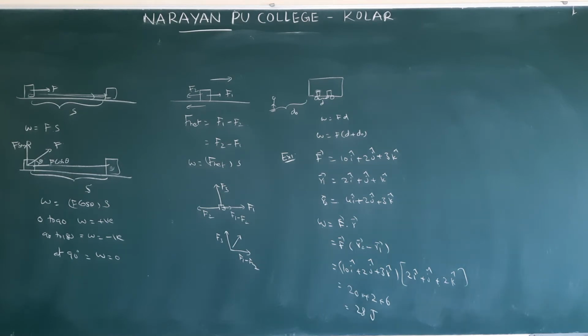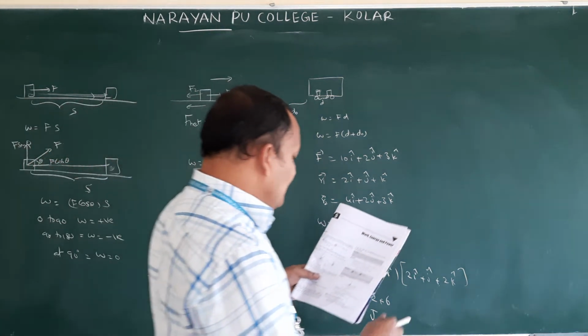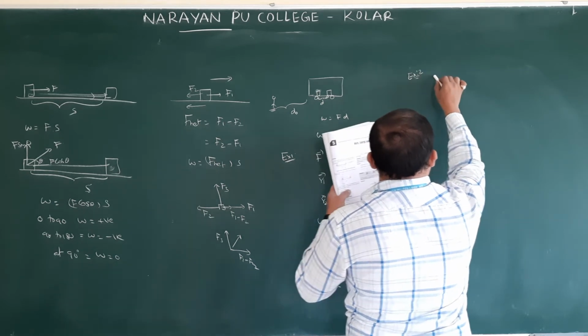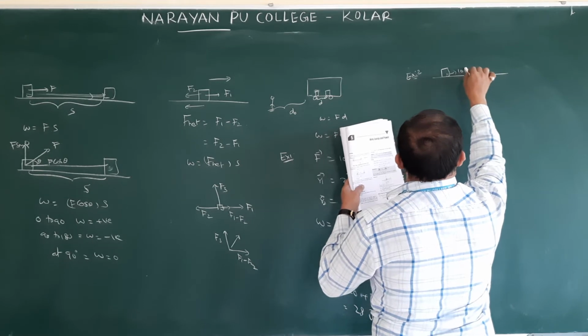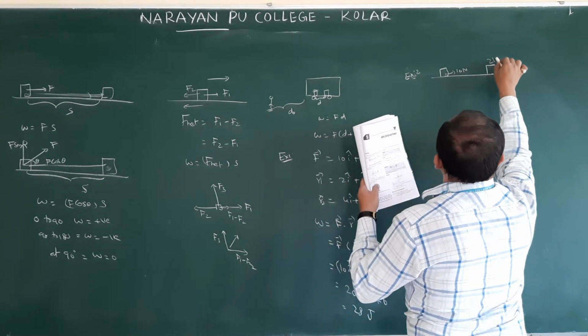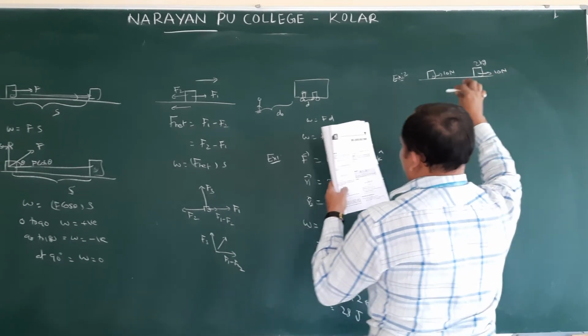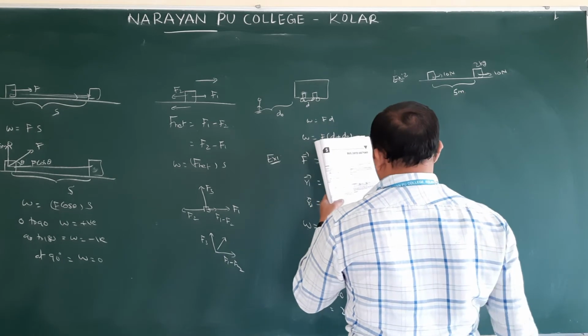Next, example 2. They gave a 10 newton force, and a 2 kg object is displaced from one place to another. Mass is 2 kg, force 10 newtons. Displacement how much? 5 meters.